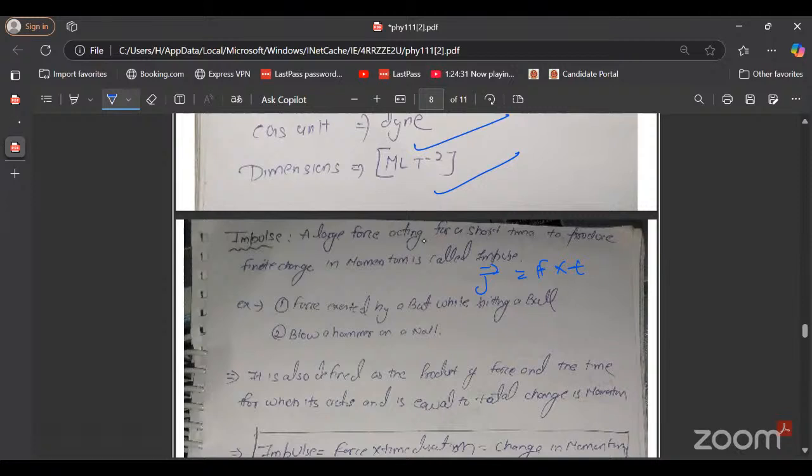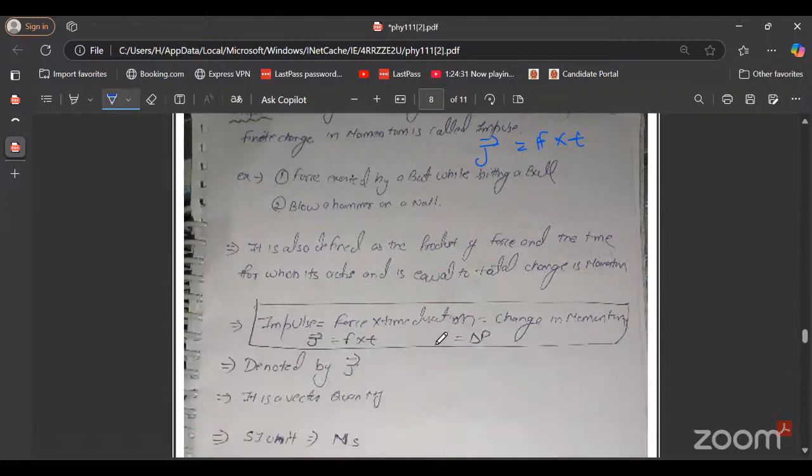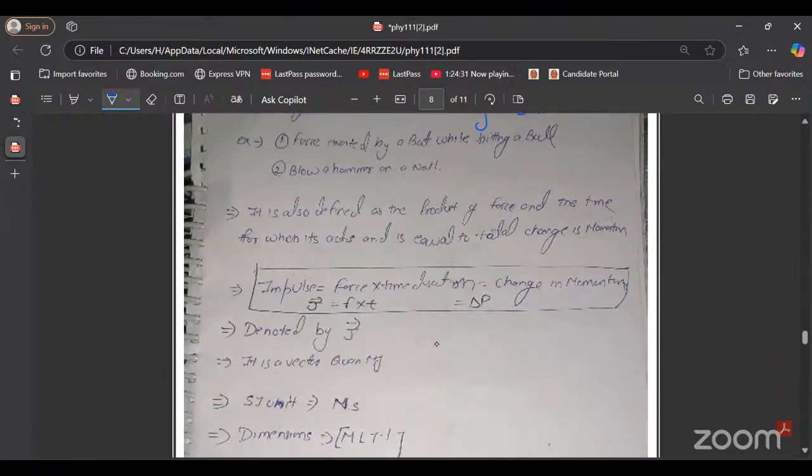So it is defined as the product of force and the time duration for which it acts, and is equal to the total change in momentum. So impulse has two formulas. It is equal to force into time duration, and the change in momentum. The most important part is that you have to prove that theorem, which is known as the impulse momentum theorem. That's very important from your exam point of view.